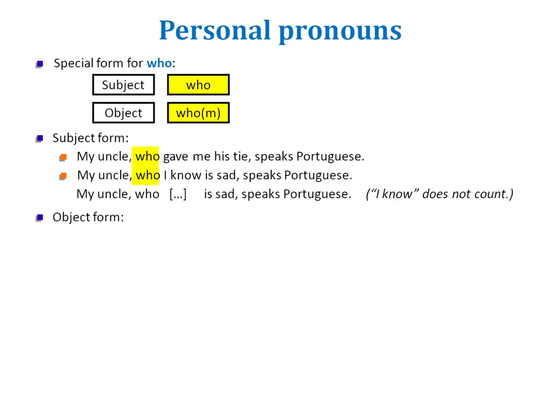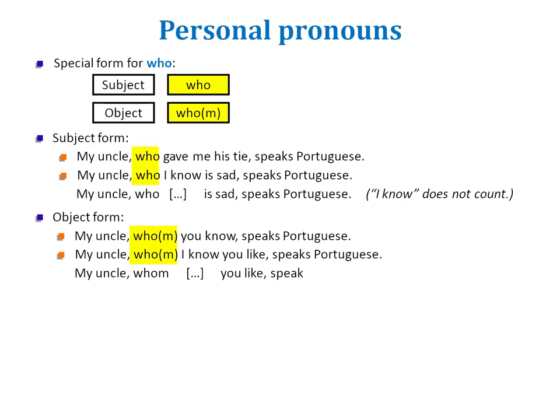Now, let's give an example with the object form. My uncle, whom you know, speaks Portuguese. My uncle speaks Portuguese is the main clause. My subordinate clause is whom you know. The verb is know. The subject is you. You know whom, direct object. Whom replaces uncle. And because it's not the subject, but the object, direct object of know, we say whom. Same rule as before. My uncle, whom I know you like, speaks Portuguese. I know does not count. Same thing with my uncle, whom I presume, whom I believe you like, and so on.